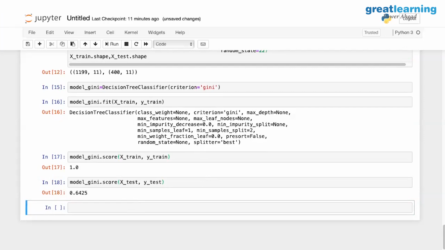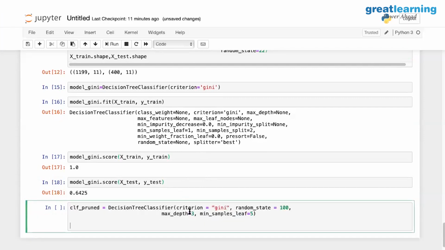Right. Let's say I'm right now going to, instead of max depth, change this. Let's say I don't want to use max depth. I have 1,200 records, right? So that's 12. And 36.